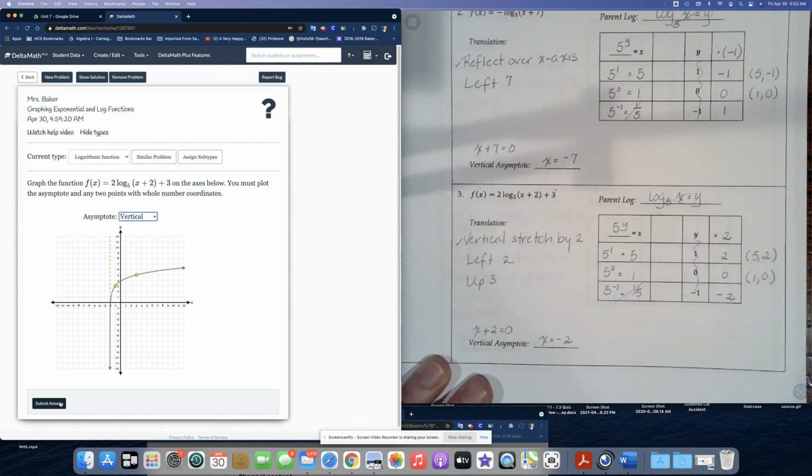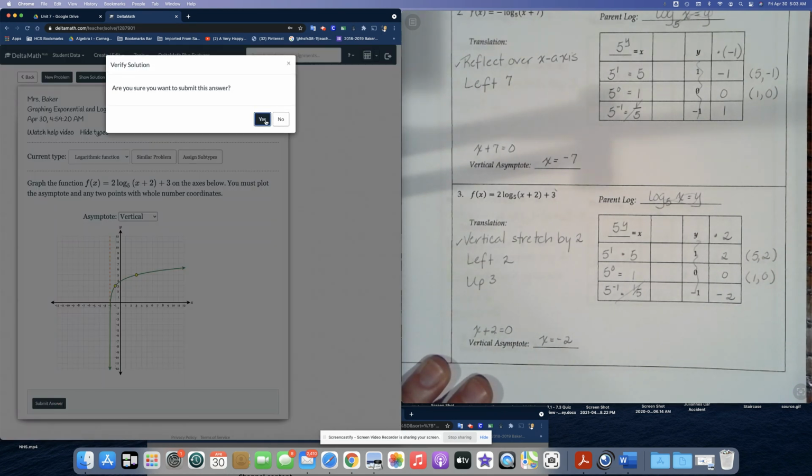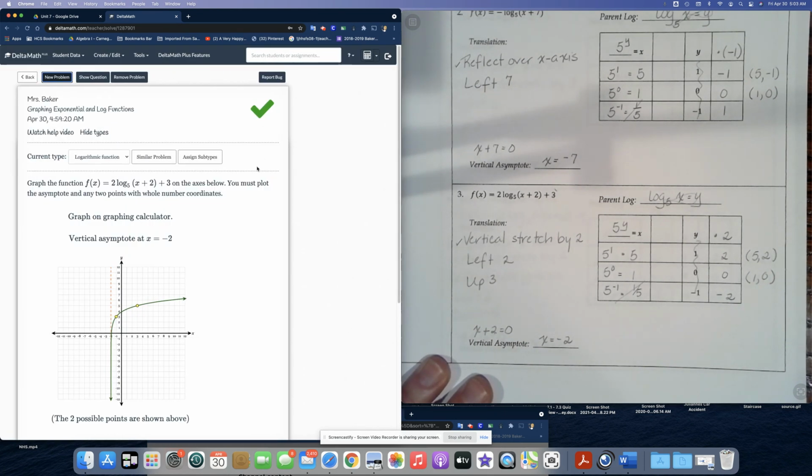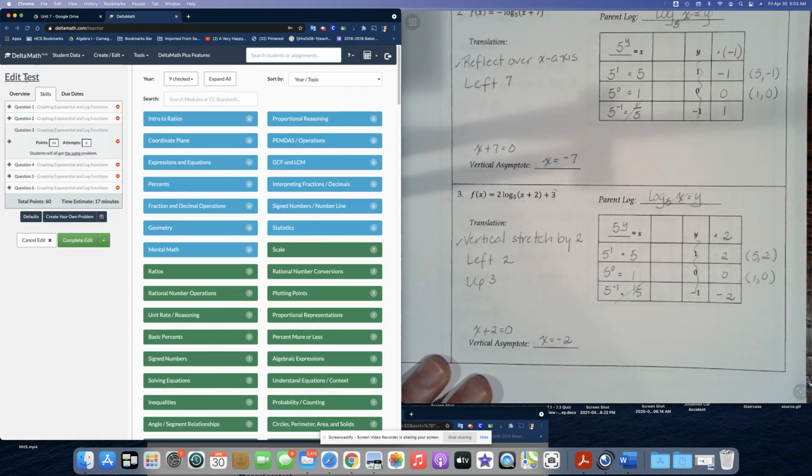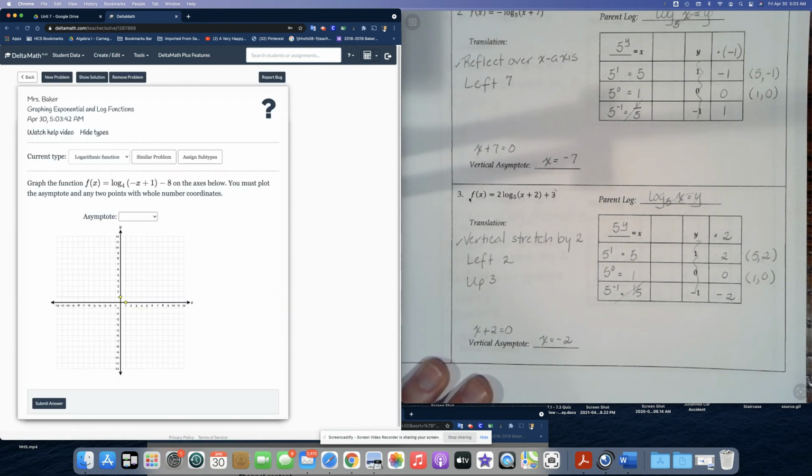Let's see if we did it right. And again, if we didn't, we have a second chance. It's not a big deal. Okay, good. We got lucky. Okay, let's go on to the next question.